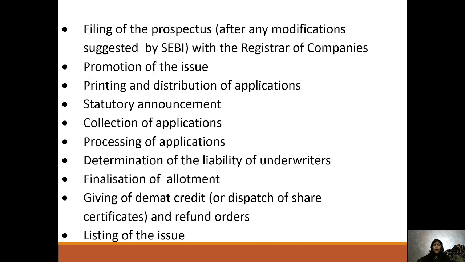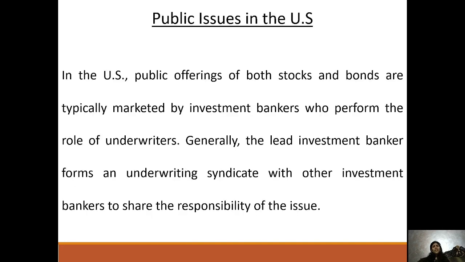These are the steps of the public issue: filing of the prospectus after any modifications suggested by SEBI with the registrar of the company, and promotion of the issue, printing, distribution, collection of applications, statutory announcement, determination of liability of underwriters, finalization of allotment, giving of demat credit, listing of the issues. So various things are given in that.